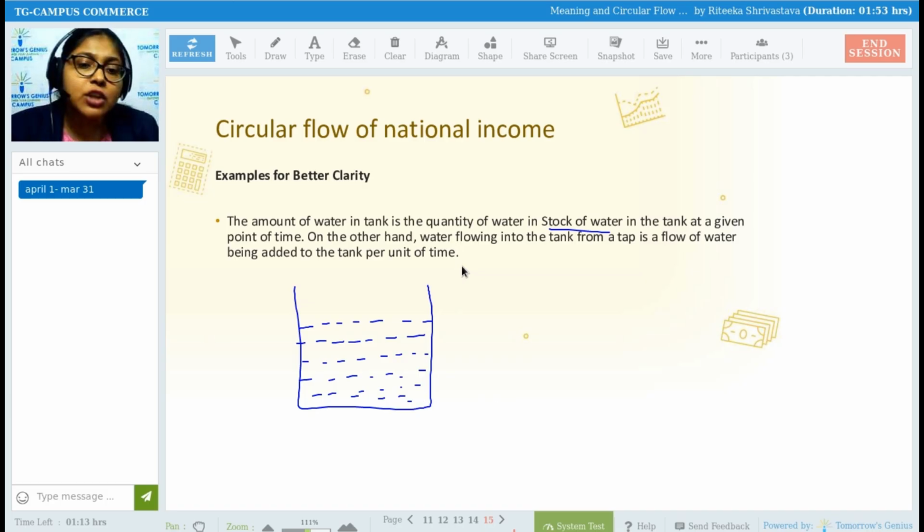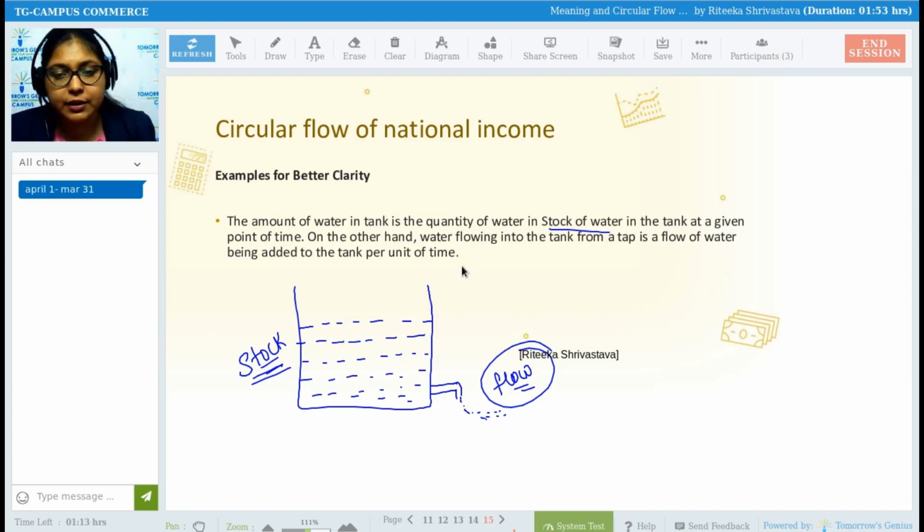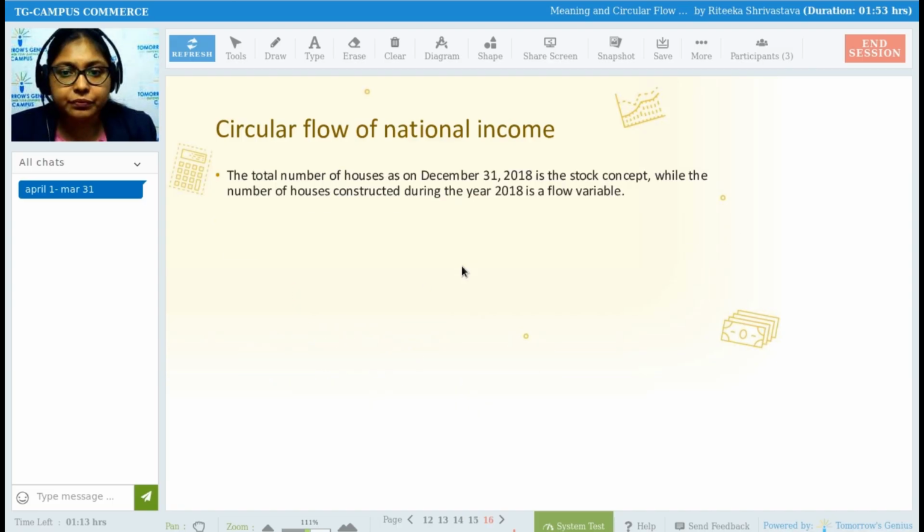When you go and check the tank, that is the stock of water which is kept in the tank. But when you put a tap on it and it starts flowing from that tap, then that will show the flow of water. So anything and everything which is measured at a particular point of time is stock, over a period of time is flow. Simple difference between stock and flow.